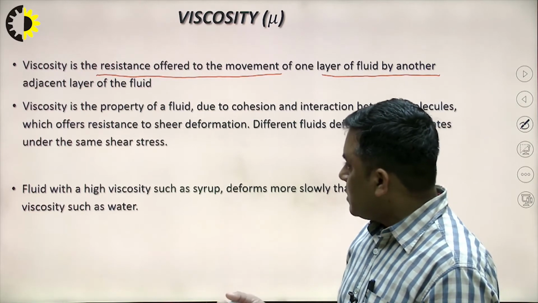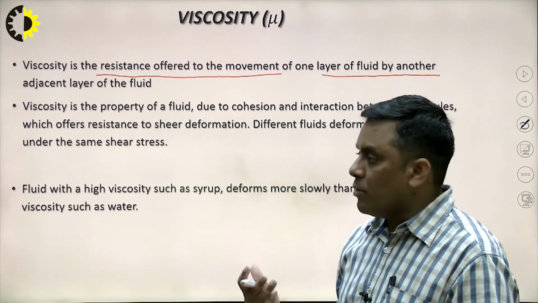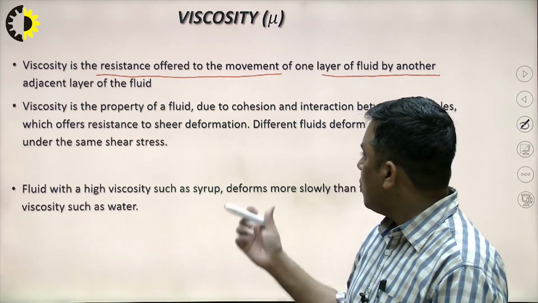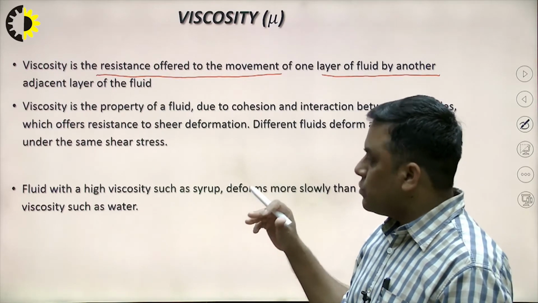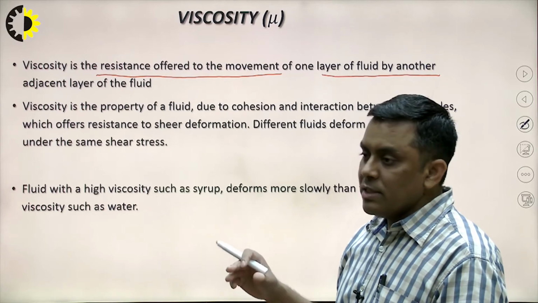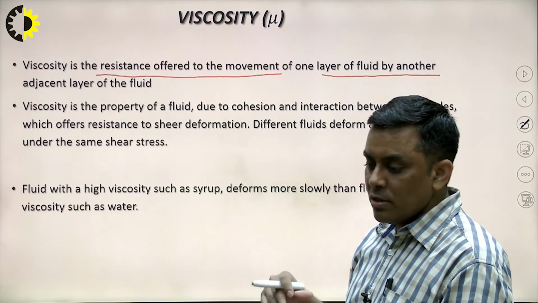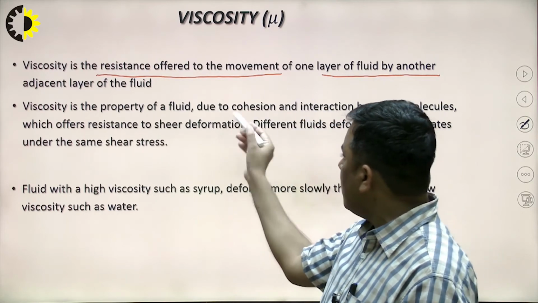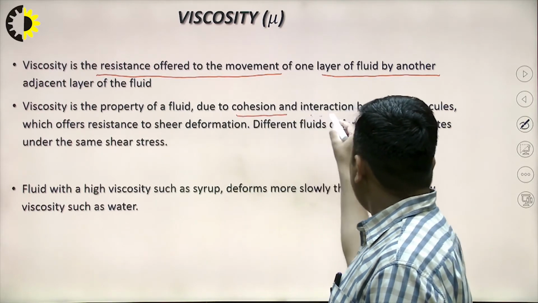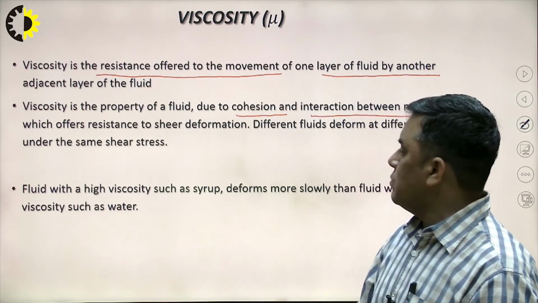Why does the resistance exist? It is because of the intermolecular forces, because of the cohesion between fluid particles. So viscosity is the resistance in the fluid flow, and it is because of the cohesion and the interaction between molecules.